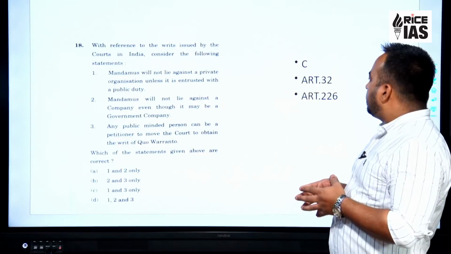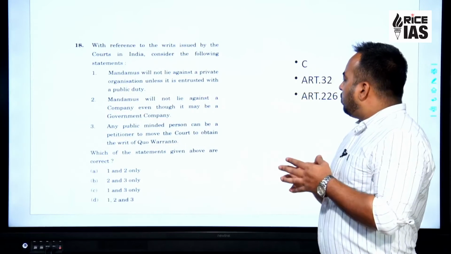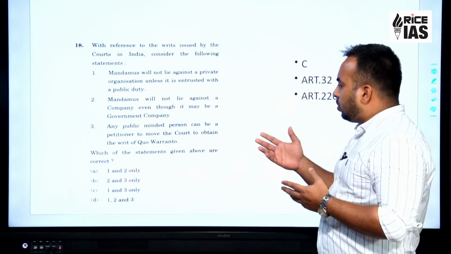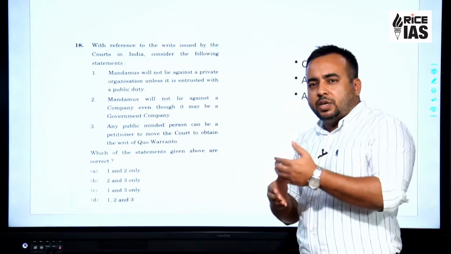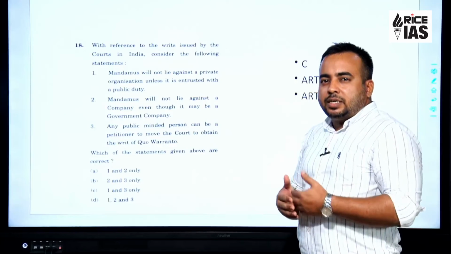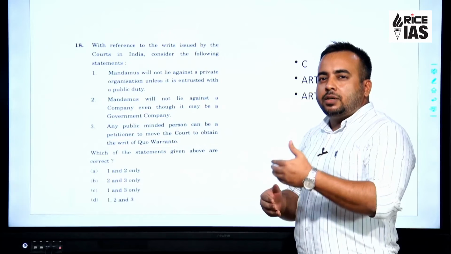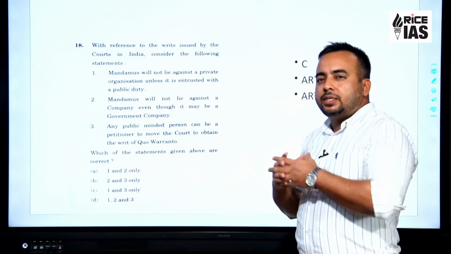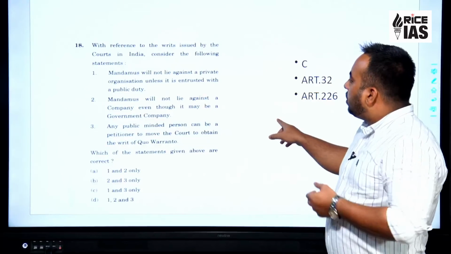Mandamus will not lie against a company, even though it may be a government company? No, if the company is acting for the government, or if it is a government company, it comes under the public body. Even a private body which is working for the government, for example, on a public project, let's say the National Highway Authority of India is building roads, but the contract has been given to a private organization. For the purpose of that project, it will be treated as a public body. So, I think that is the clarity about statement number 2.